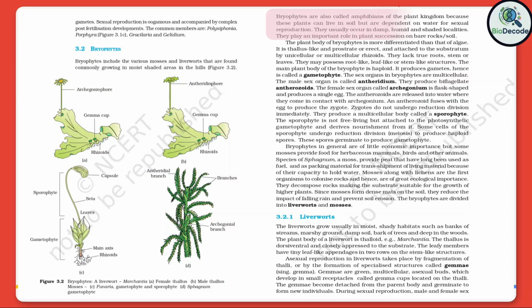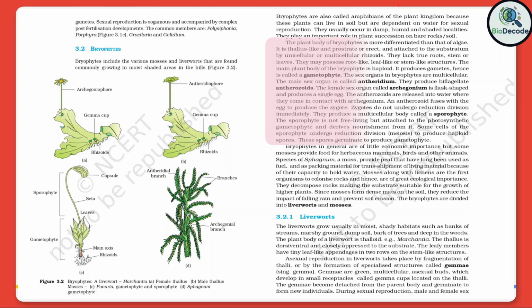Bryophytes are also called amphibians of the plant kingdom, because these plants can live in soil but are dependent on water for sexual reproduction. They usually occur in damp, humid, and shaded localities. They play an important role in plant succession on bare rock soil. The plant body of bryophytes is more differentiated than that of algae.